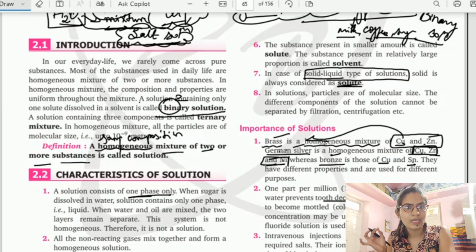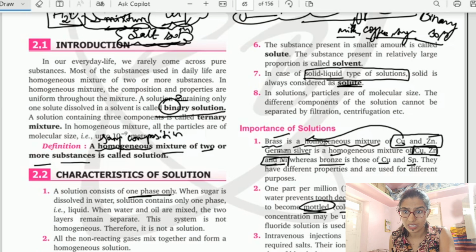1 ppm of fluoride is used for the prevention of tooth decay, but 1.5 ppm can cause teeth to become mottled and colored. Still higher concentration may be used as a poison.